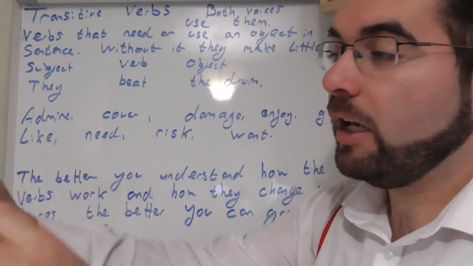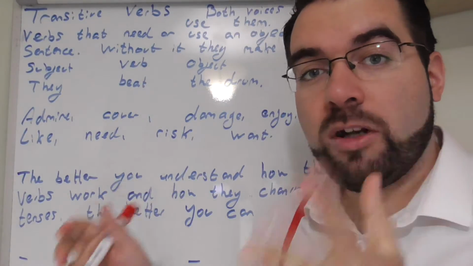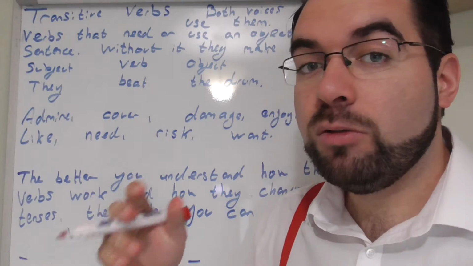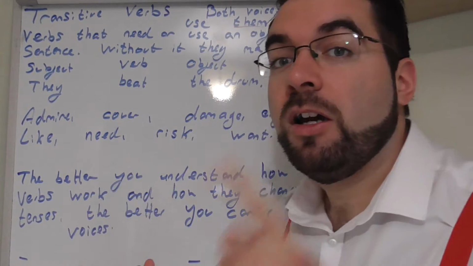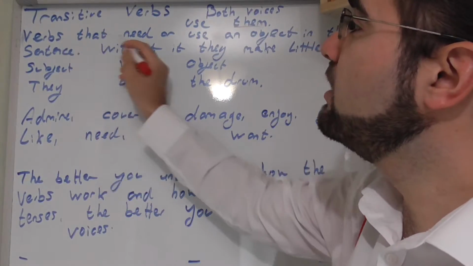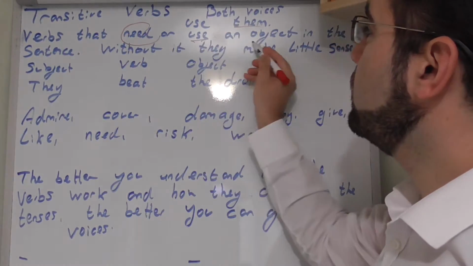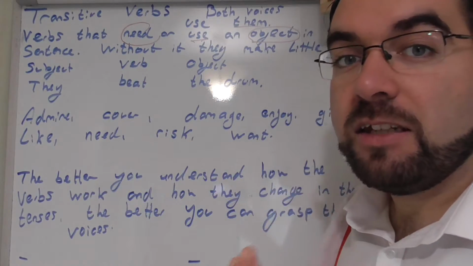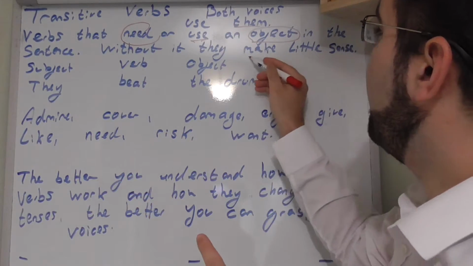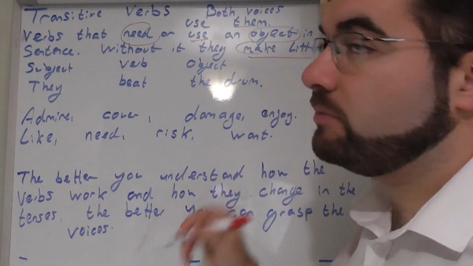Okay, so let's have a look at transitive verbs. Transitive verbs, because both the active and passive voice use them. So, transitive verbs are verbs that need or use an object in the sentence. It needs an object in the sentence. Without it, it makes little sense.